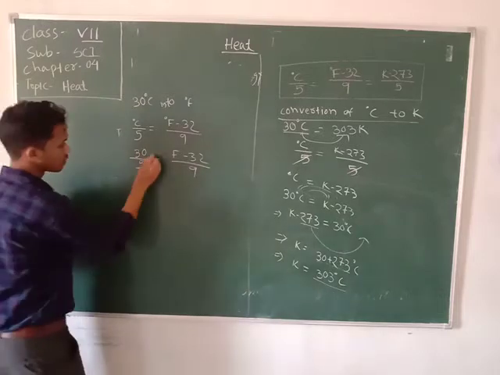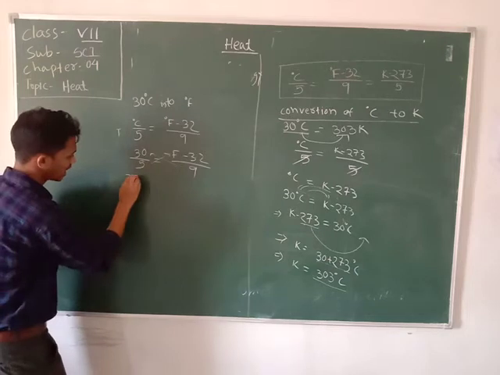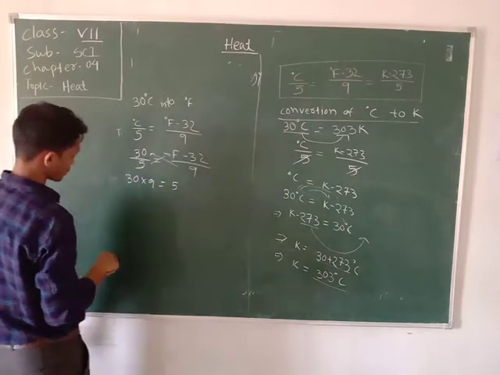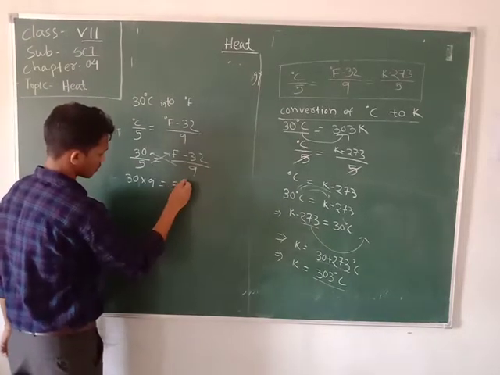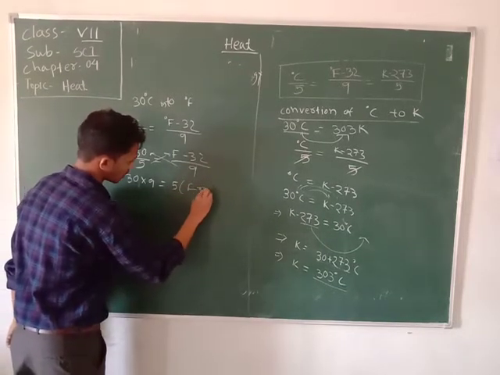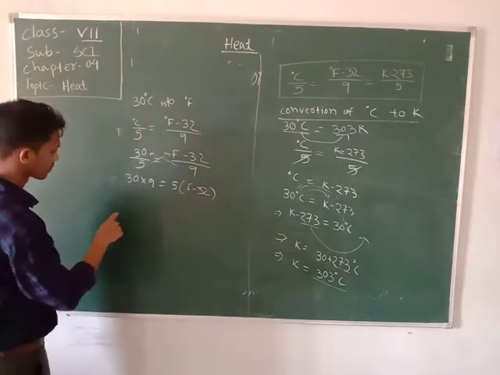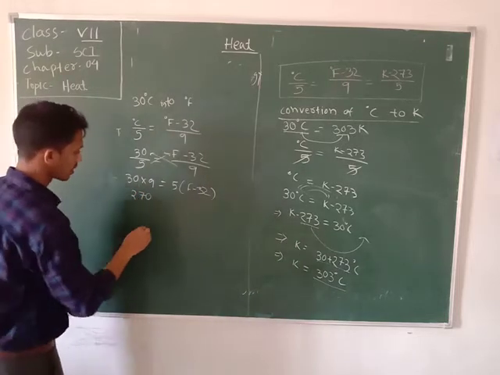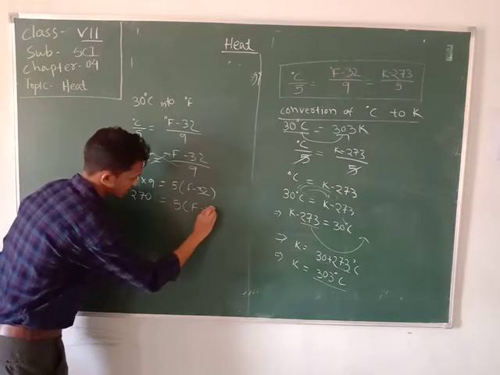Now take the cross multiplication. So 30 into 9 equal to 5 into F minus 32. Here 30 into 9 becomes 270, equal to 5 into F minus 32.